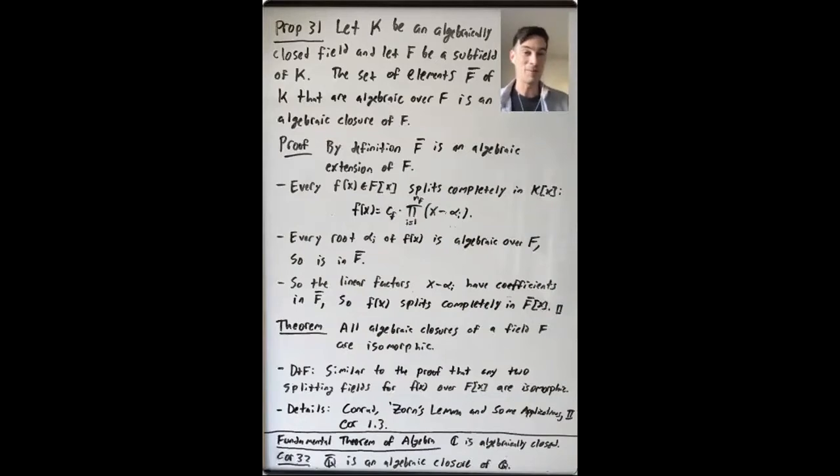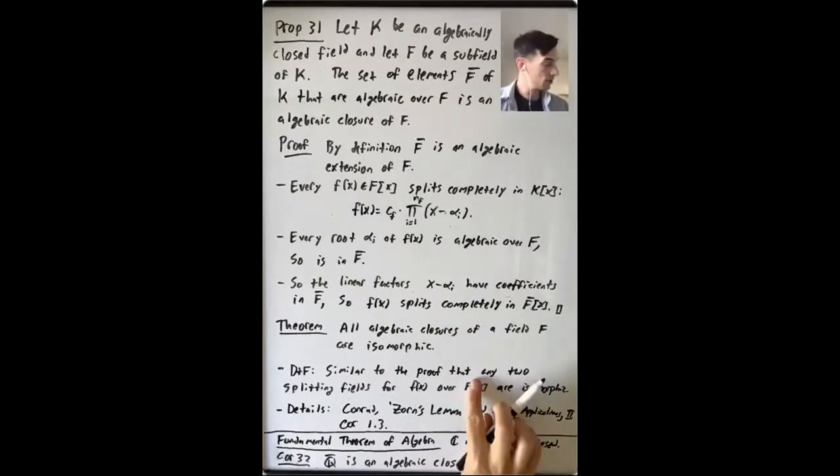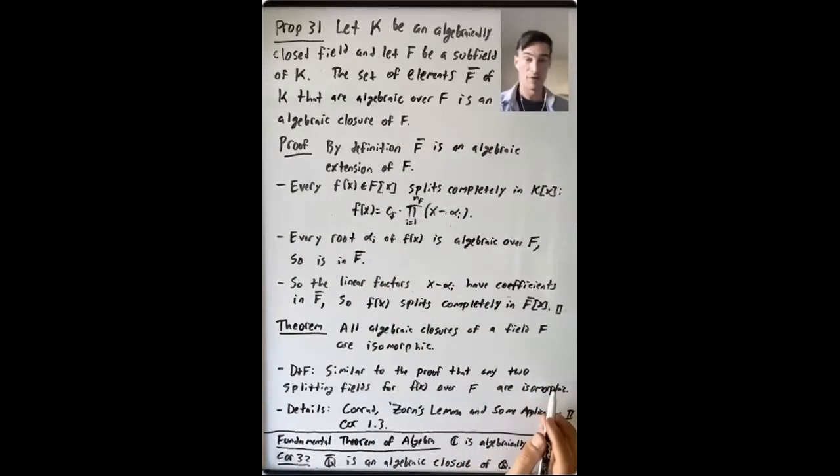Okay, so Dummit and Foote present proposition 31 as having two parts. And the second part is that all algebraic closures of a field F are isomorphic. They don't give the details of the arguments. They instead say that it's similar to the proof that any two splitting fields for f(x) over F are isomorphic.